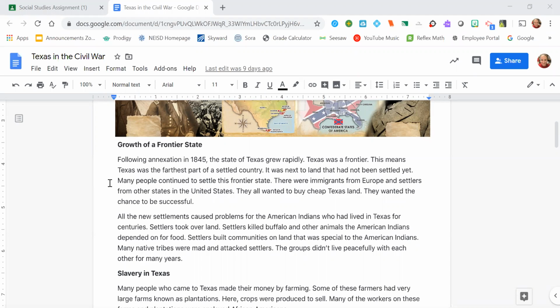They were immigrants from Europe and settlers from other states in the United States. They all wanted to buy cheap Texas land. They wanted the chance to be successful.